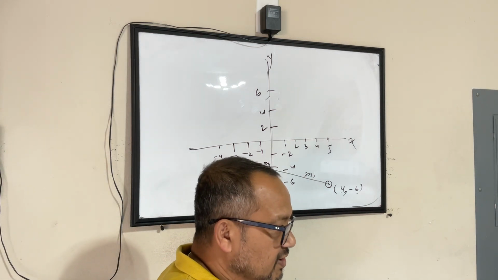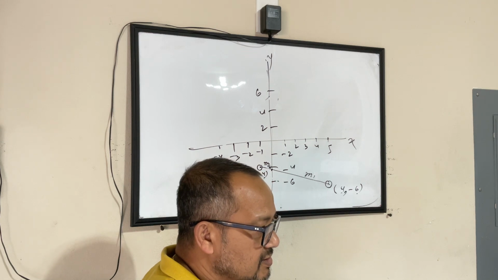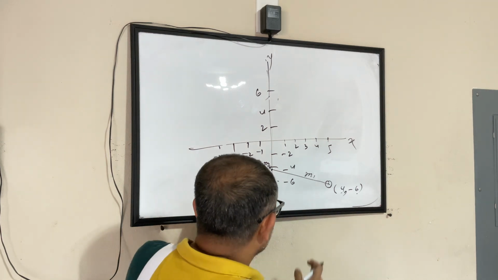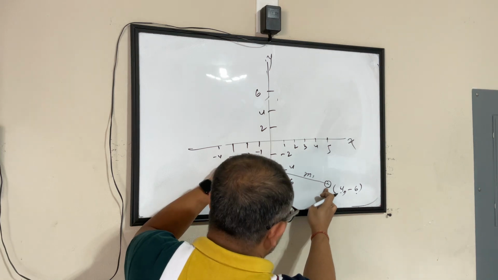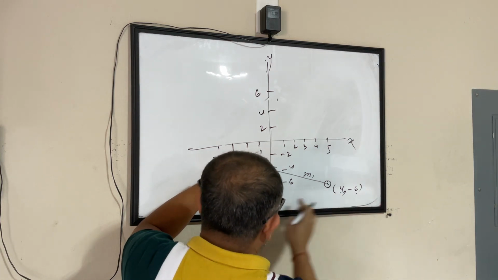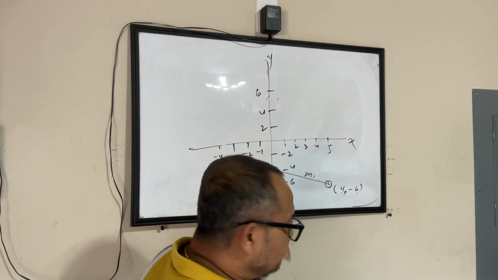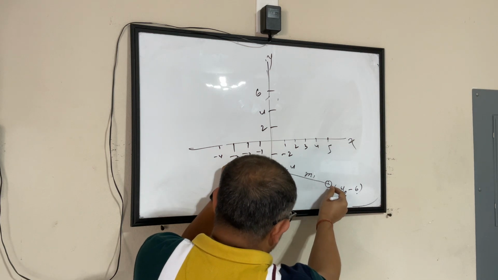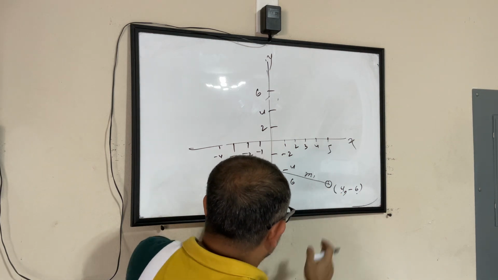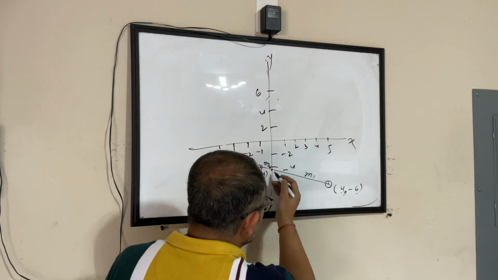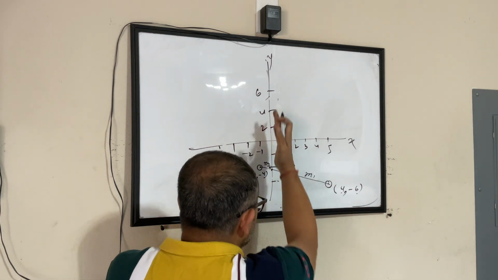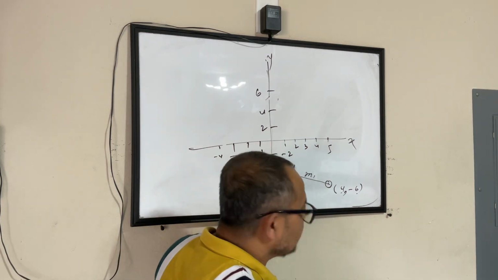Are you with me so far? So I'm repeating myself. You have 2 points, 4 minus 6 and minus 1 minus 4. The question says the line segment made by joining these 2 points crosses the y-axis, or the y-axis is intercepting this line into a certain ratio.